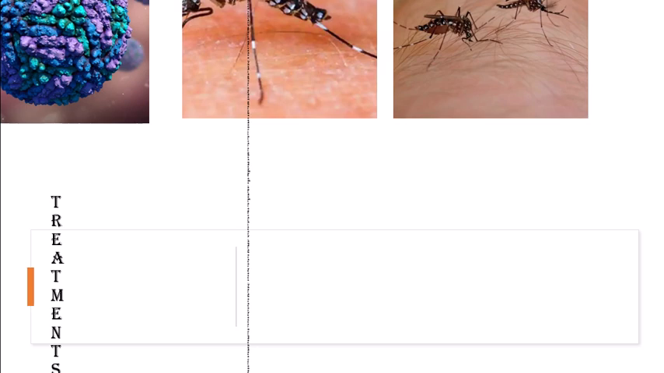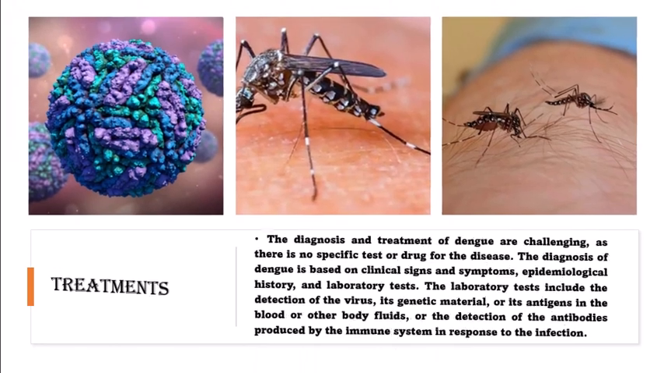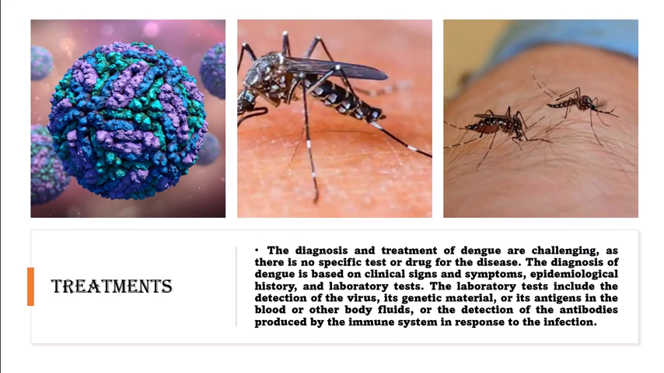The diagnosis and treatment of dengue are challenging, as there is no specific test or drug for the disease. The diagnosis of dengue is based on clinical signs and symptoms, epidemiological history, and laboratory tests. The laboratory tests include the detection of the virus, its genetic material, or its antigens in the blood or other body fluids, or the detection of the antibodies produced by the immune system in response to the infection. However, these tests have limitations, such as low sensitivity, specificity, availability, or affordability, and they may not be able to distinguish between the different types of DNV or between dengue and other similar diseases.